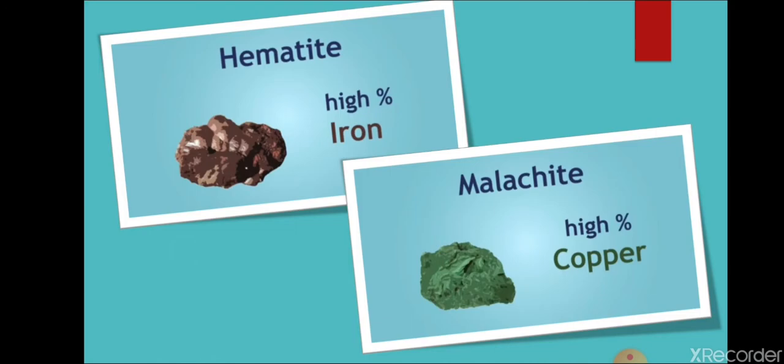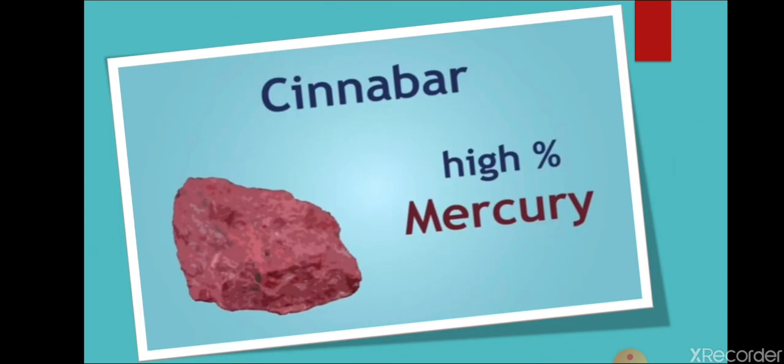As you can see, iron. The ore of iron is hematite. Hematite is an ore that contains iron in large percentage. So hematite is the ore and iron is its mineral, from which iron is extracted. Now if we talk about malachite, malachite is an ore of copper that contains copper in a very high percentage, from which copper is extracted. Now there are some more. Cinnabar is an ore of mercury that contains mercury in high percentage, from which mercury is extracted.